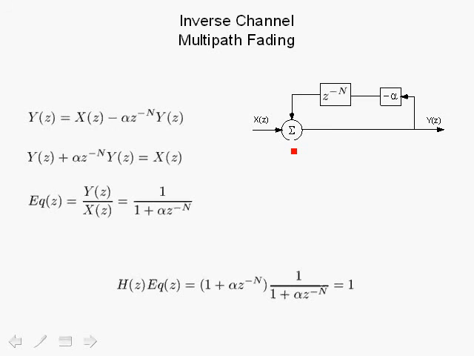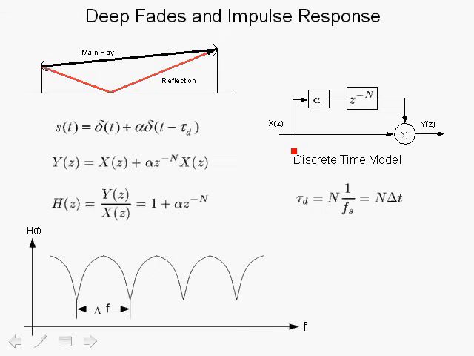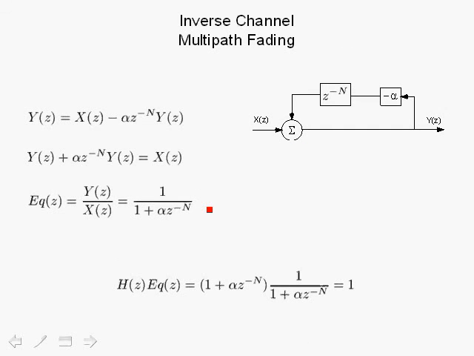And therefore we're trying to come up with a structure which is the inverse of the channel, which is 1 plus alpha z to the minus n. If we look at this structure, we have a system in a discrete time domain where we have input x of n, or its z transform x of z, and an output y of z, the z transform of y of n.